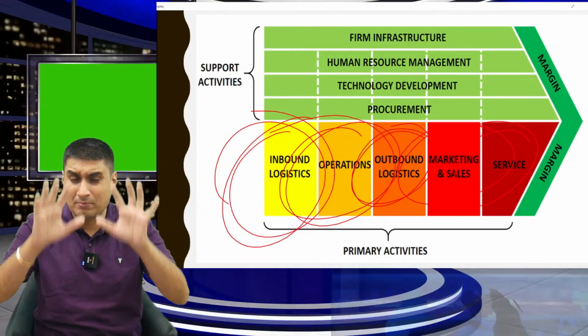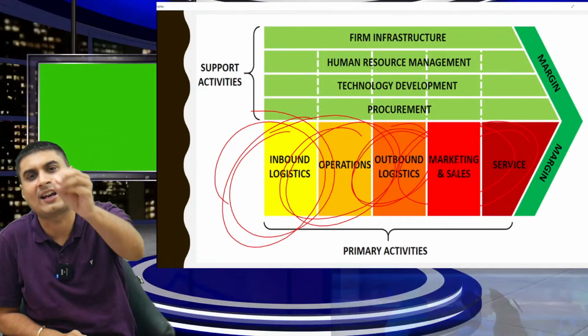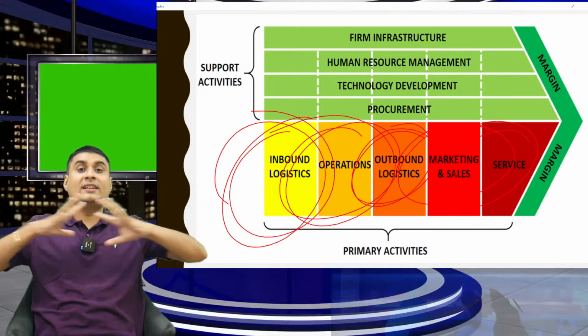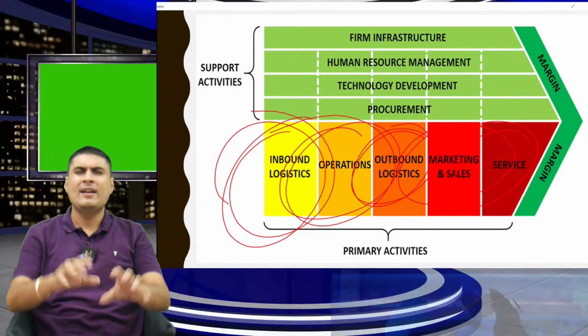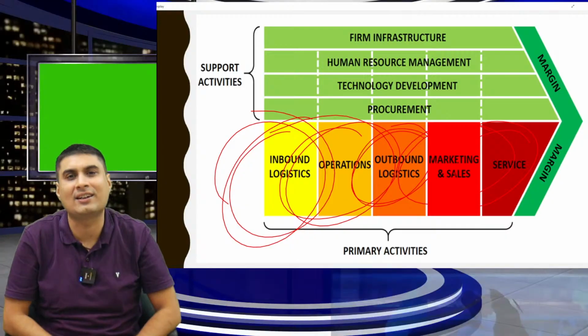Very simple. Inbound logistics, operation, outbound logistics, marketing, service. Don't learn, just understand. Inbound logistics, then operation, outbound logistics, marketing, service.